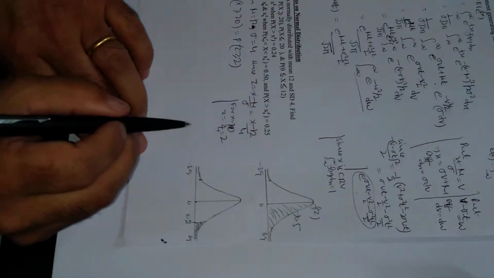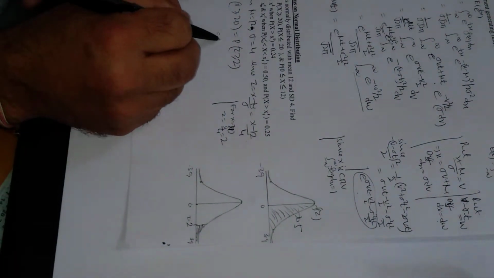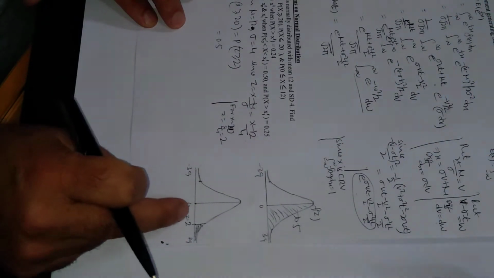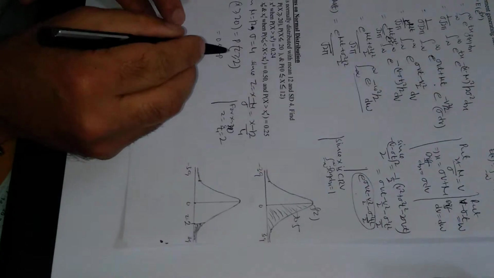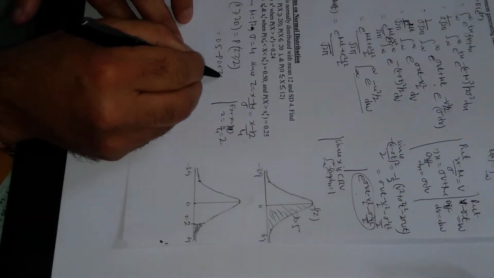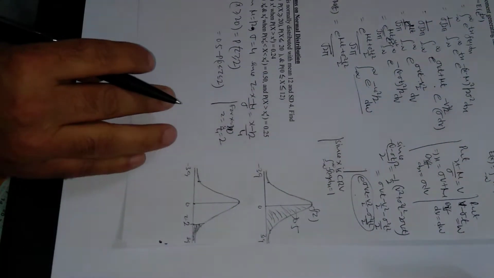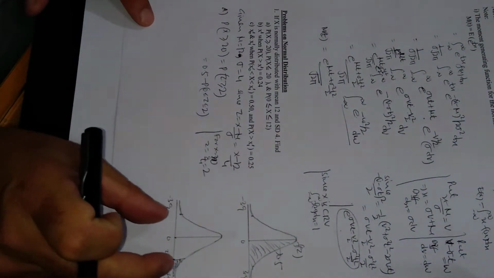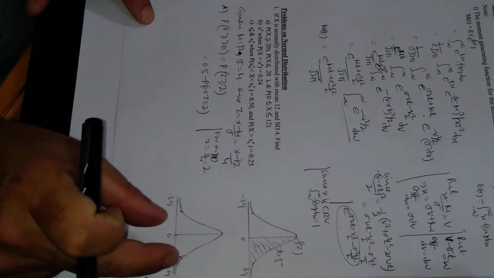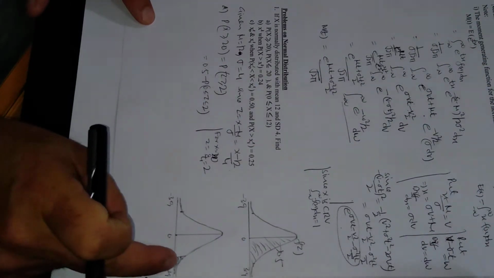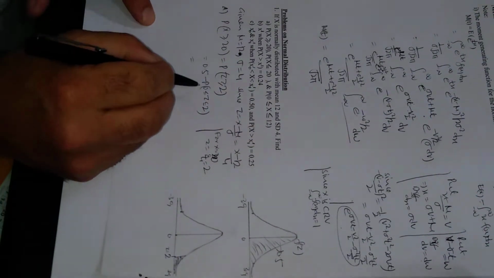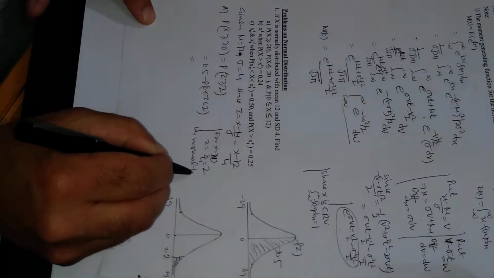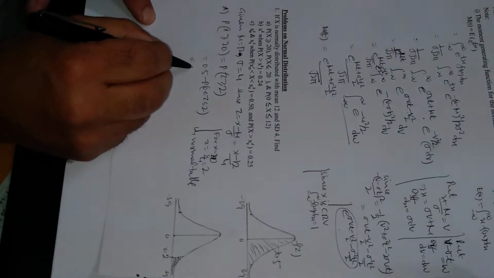As we know, the total area is 0.5. If from 0.5 you subtract the probability that z lies between 0 and 2, this is clear from here: if from the whole probability we subtract 0 to 2, we will be left with the shaded portion. So this is by normal table, 0.5 minus.